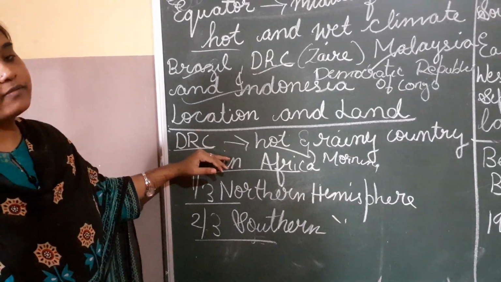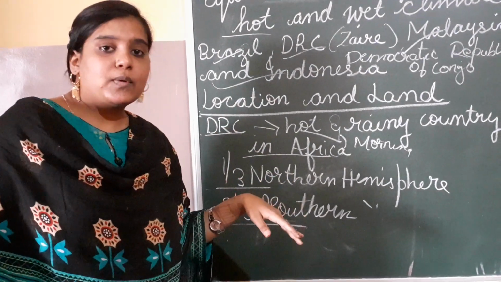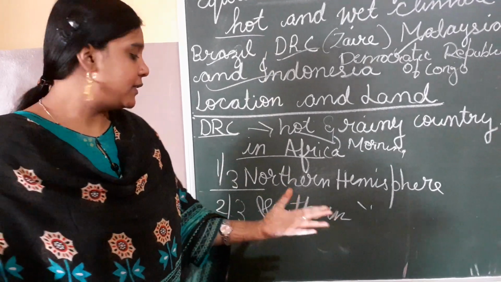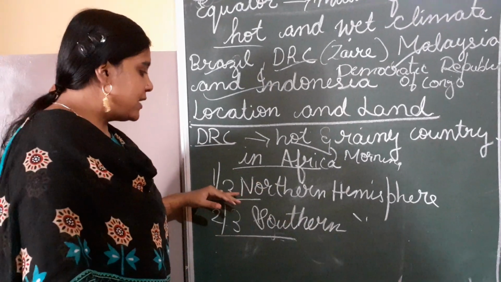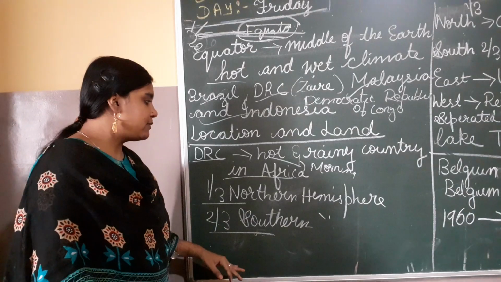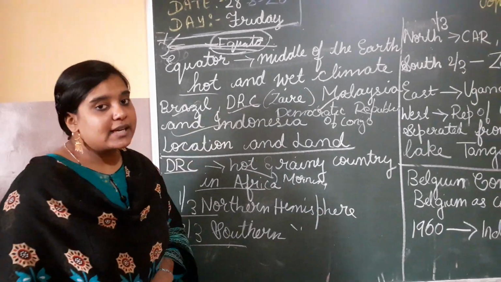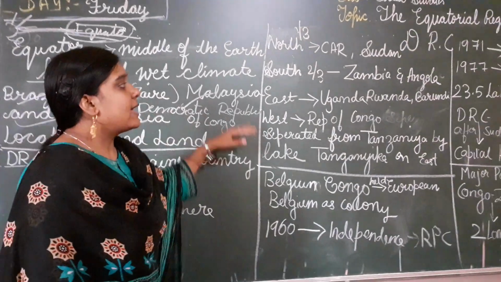Why? Because the sun falls vertically over there. It is because it is near the equator region. As it is an equator region, water vaporization takes place over there. And one third is in the northern hemisphere, and in the southern hemisphere we have two thirds of the country. What are the countries in the northern hemisphere and the southern hemisphere?